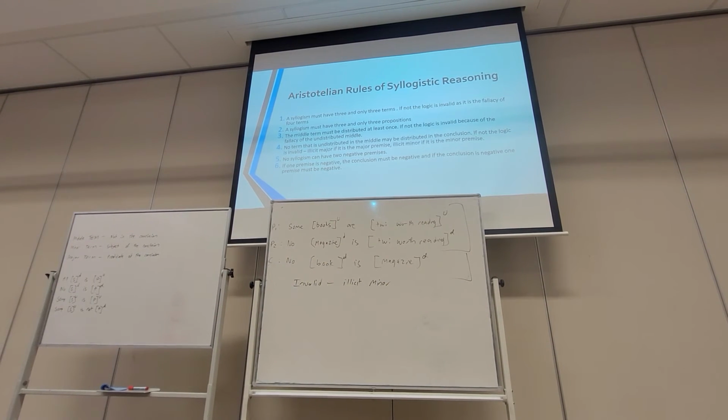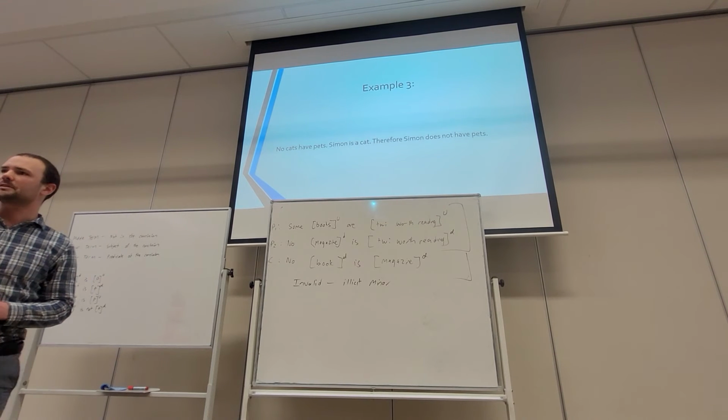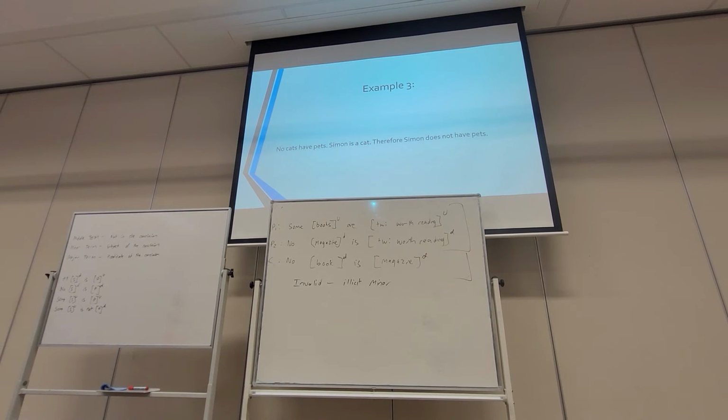It says that if it's undistributed in the middle, it can't be distributed in the conclusion, but if it's distributed in the middle, can it be undistributed in the conclusion? Yes, that's fine. Good question. Okay, so we have one more example here, and this one's going to satisfy all the rules so that we can get through.